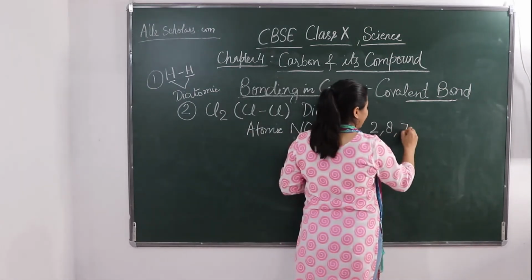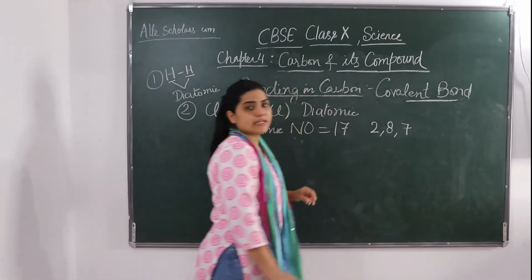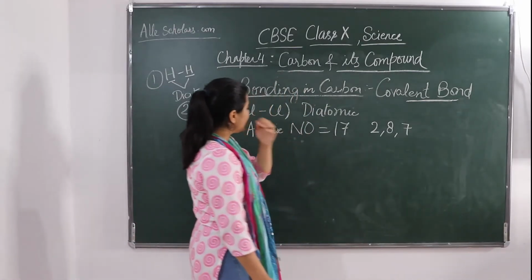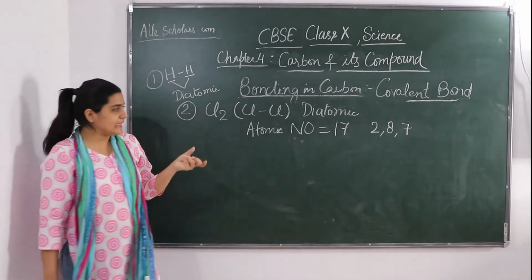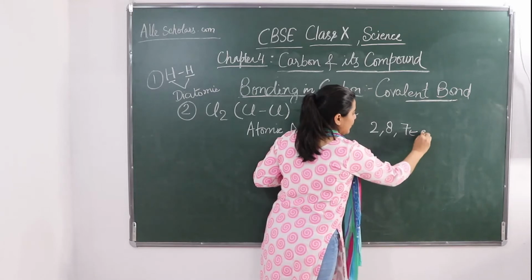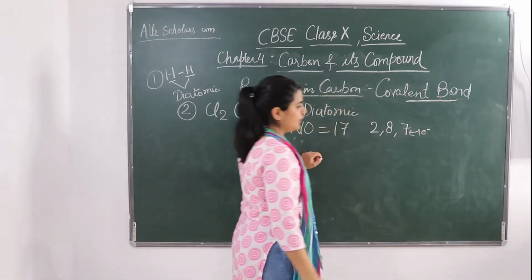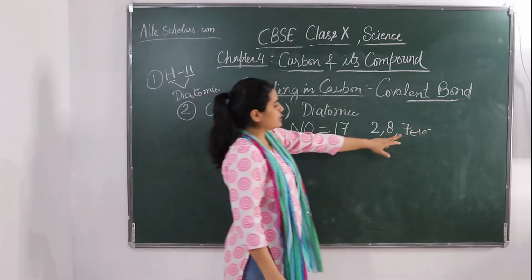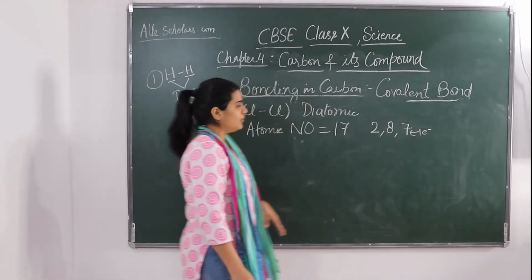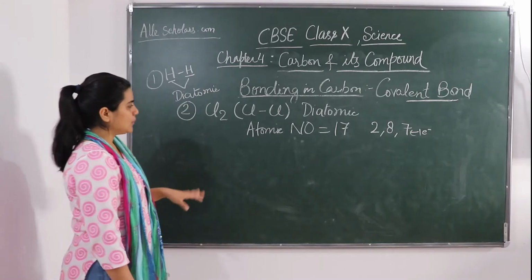So in the outermost shell it is going to be 7. Now how many electrons does this chlorine require to complete its octet? It needs only 1 electron. If it gets one electron, the configuration will be 2, 8, 8, which is the configuration of a noble gas.